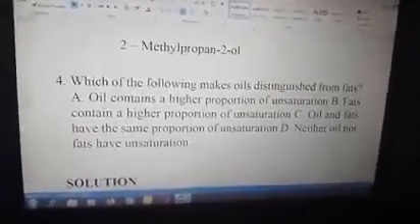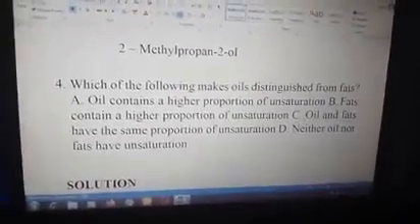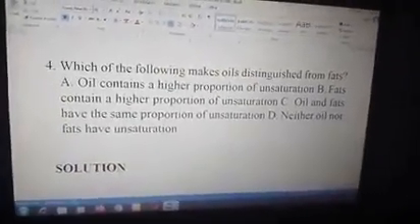Number 4. The following makes oil distinguished from fats. A. Oil contains a higher proportion of unsaturation. B.